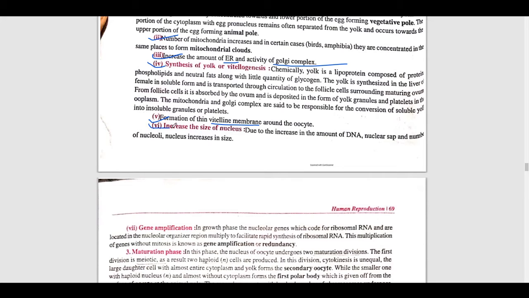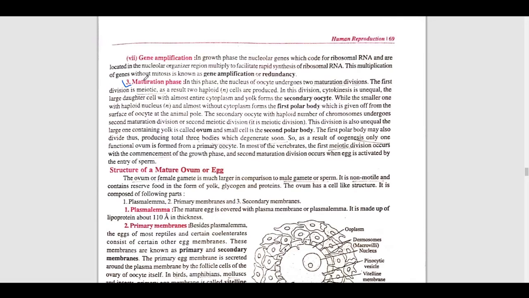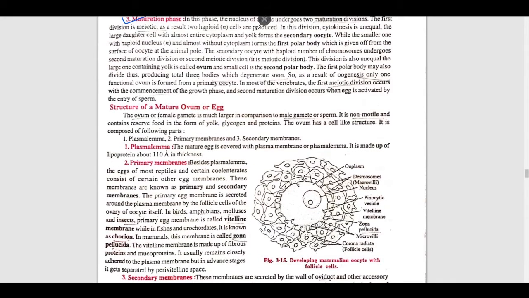Now, at the last, the maturation phase. In this phase, the nucleus of the oocyte undergoes two maturation divisions. The first division is meiotic, as a result of which two haploid, n number, cells are produced, and the cytokinesis of the division is unequal. So we have to see three types of division.